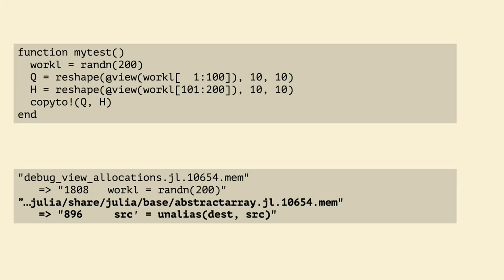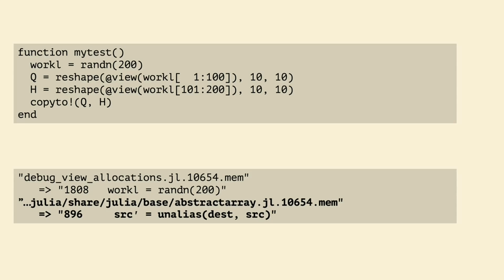There were two problems that caused the vast majority of my allocations. The first cause of many allocations involved a construct that is used in Arpack, which we then mirrored in generic Arpack. In this case, we take a linear work array, we take a view of it, and then we reshape that view. We do this twice, and then we copy between the two.